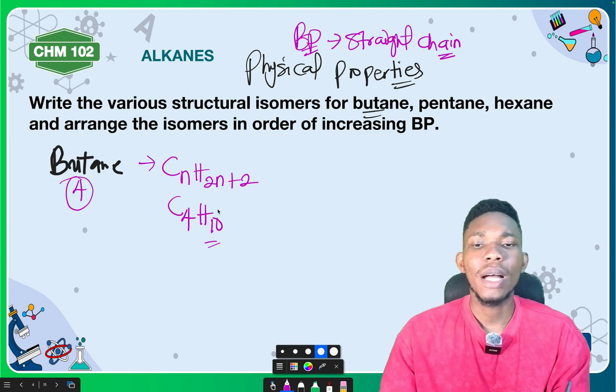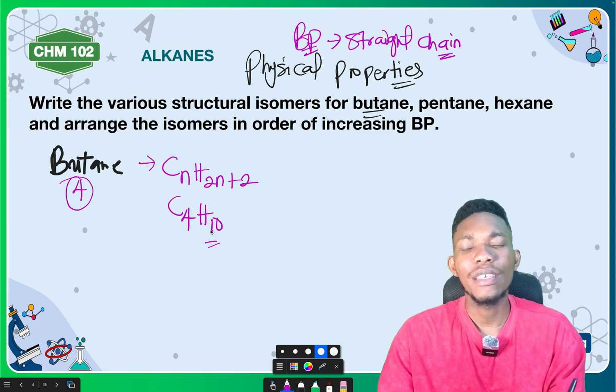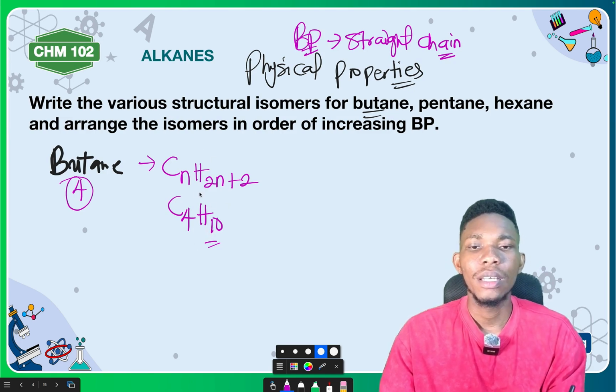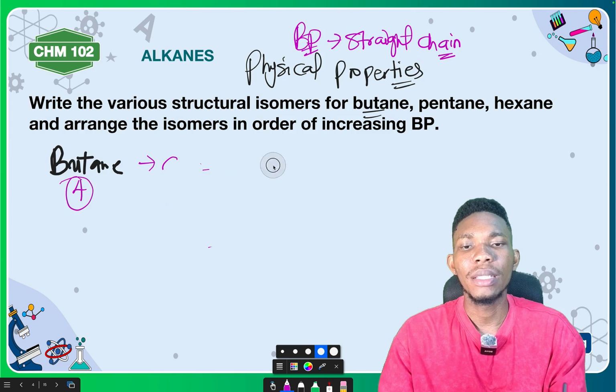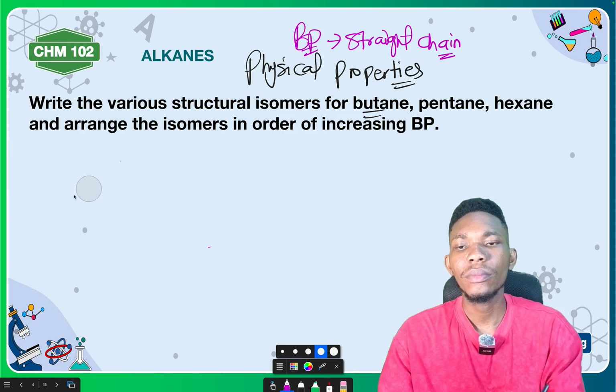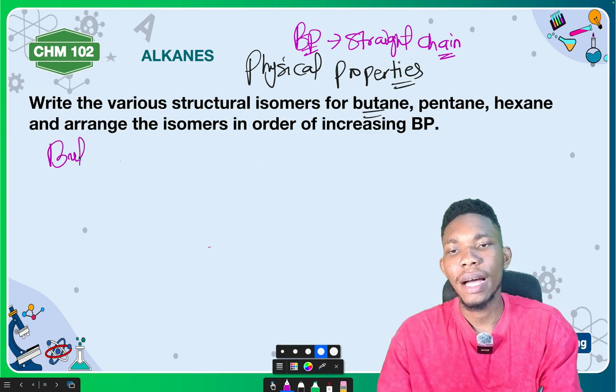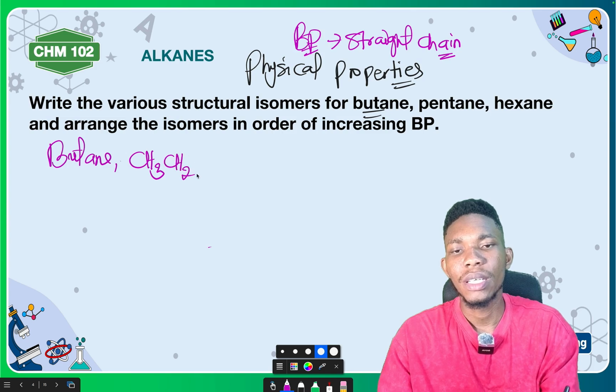So let us look at butane. Butane can have an isomer. Let's write it out here. Butane is CH3, CH2, CH2, CH3. This is straight chain butane.